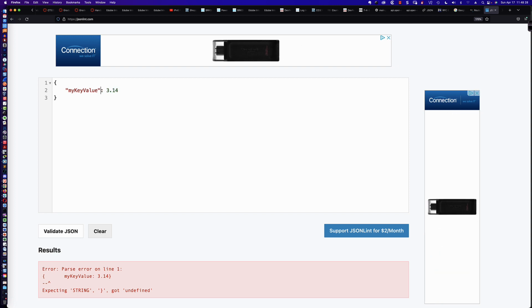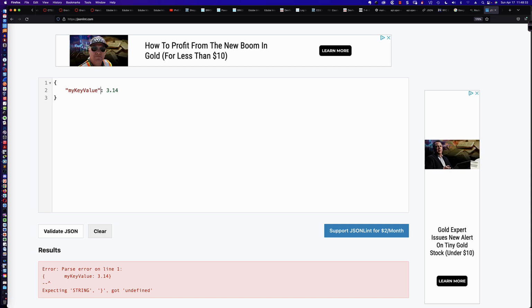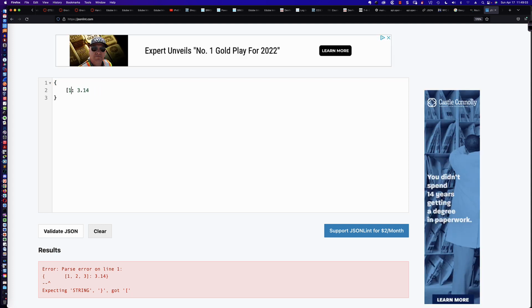Now, with the key, it has to be a string. It cannot be one of the other primitive data types. So what I'm saying is, what if I wanted to try to order things by saying that I'm just going to go ahead and make this 0? Let's validate it, and you can see it won't validate. So we can't use a number there. Could I use an array here? And the answer is no. We're going to end up with the same problem. It must be a string, and in JSON, that string must be enclosed inside of double quotes.